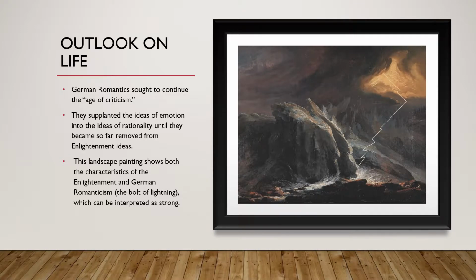Regarding their outlook on life, German Romantics sought to continue the age of criticism. They questioned everything the world had to offer to seek truth, beauty, and morality. Now, because of this, it can be inferred that they didn't inherently lose the Enlightenment's ideals of the pursuit of truth through reason, but instead, they pursued truth through emotion and individualism. In essence, they are the children of the Enlightenment. They supplanted the ideas of emotion into the ideas of rationality until they became far removed from Enlightenment ideas.